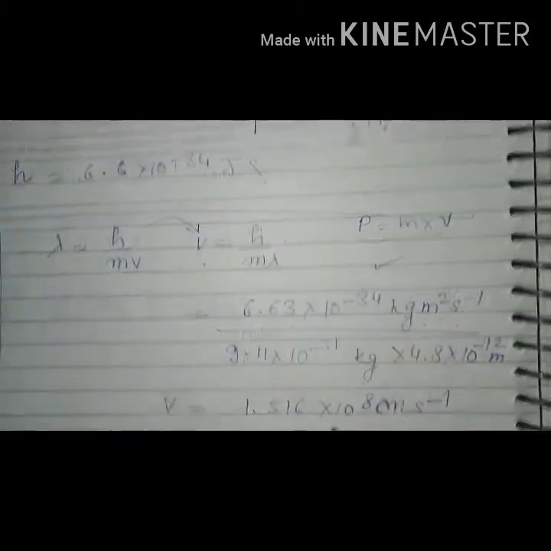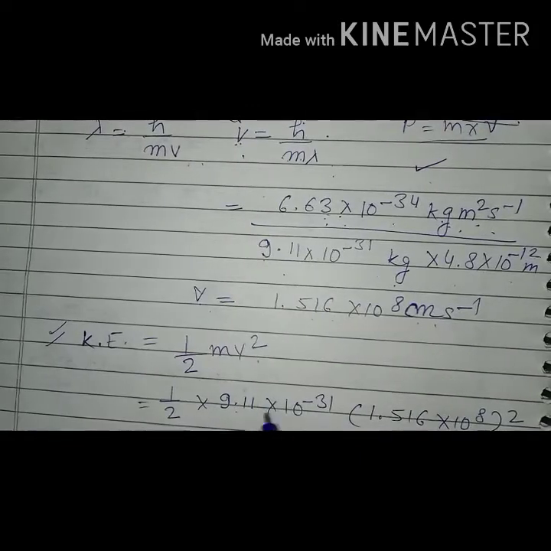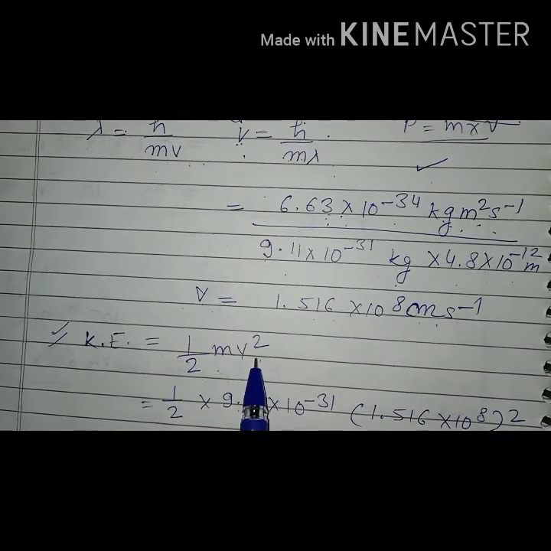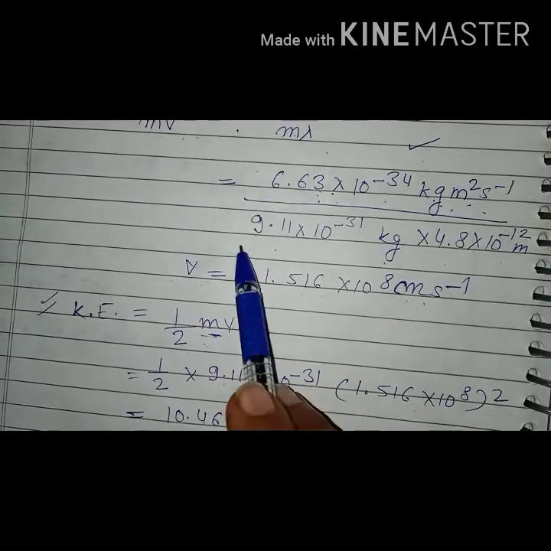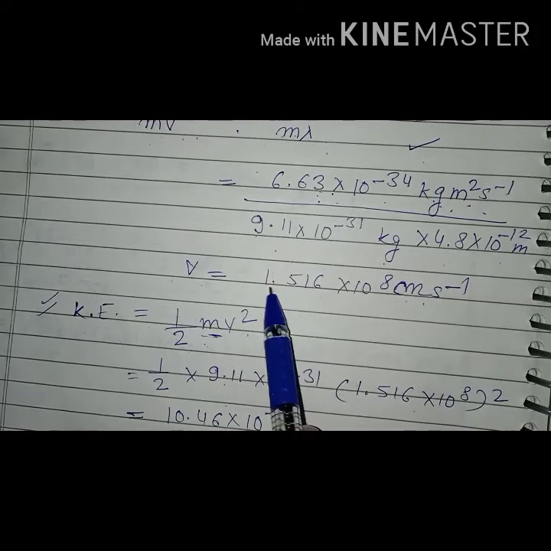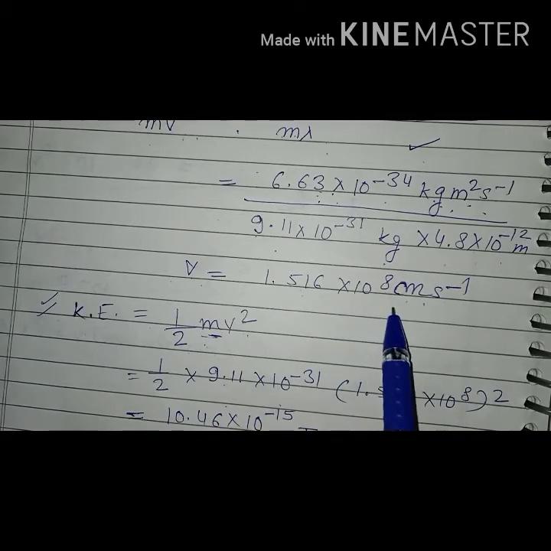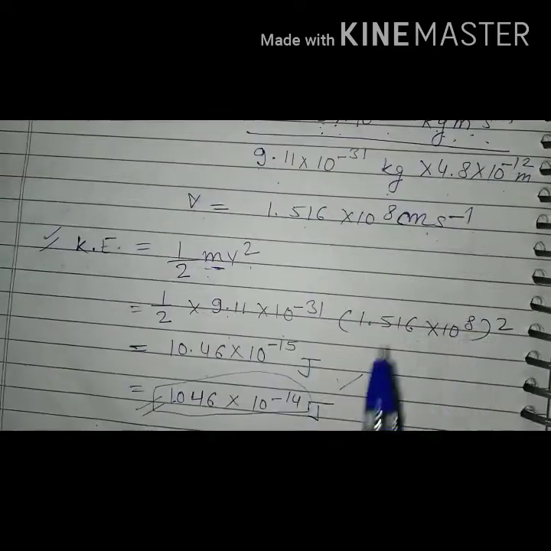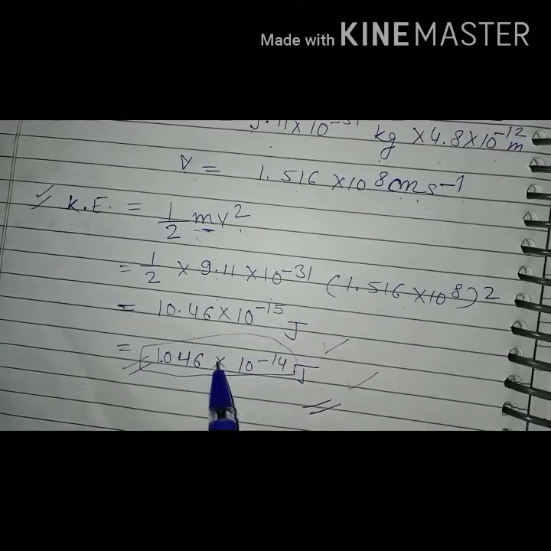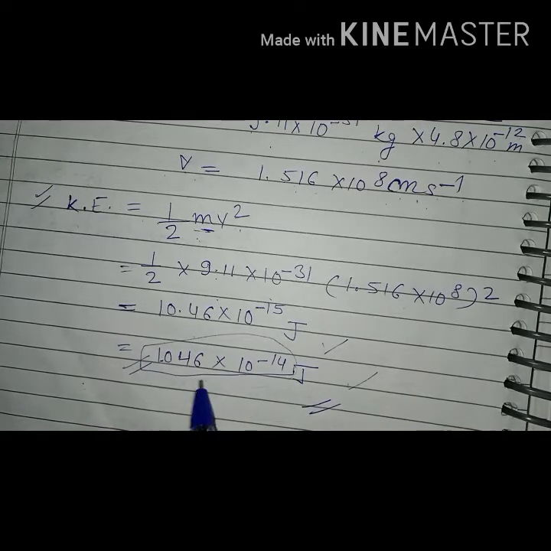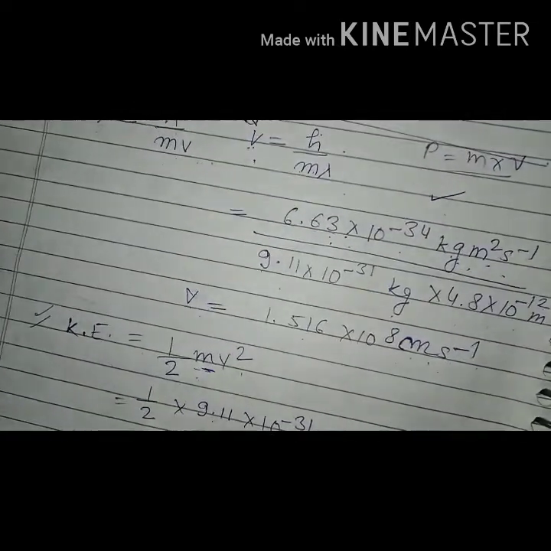Now what is asked in the question? Calculate kinetic energy. So kinetic energy, we know, is half mv square. m we know is 9.1, and v we have already calculated, 1.516 into 10 raised to power 8 meter second inverse, and this is the answer after calculation. So we can calculate the kinetic energy of the electron.